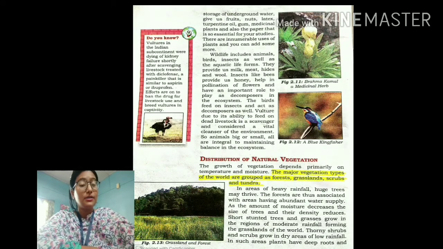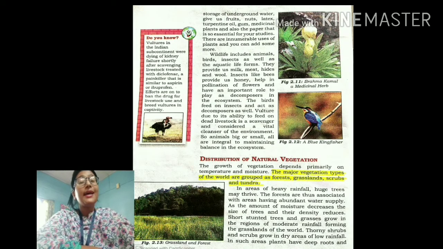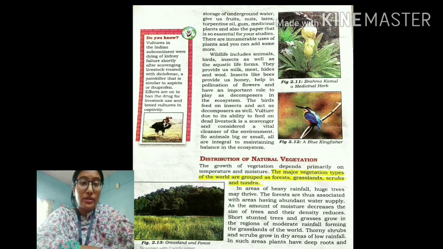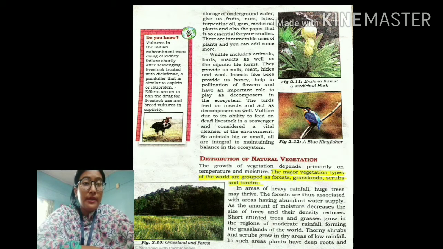Just like the plants or the natural vegetation, the wildlife also are very, very important, students. The wildlife include the animals, the birds, the insects, as well as the aquatic life. That means the lives which are there in the sea or in the oceans. These animals provide us with milk, meat, and wool, isn't it? And students, these insects provide us with honey, isn't it? For example, the bee provides us with honey.